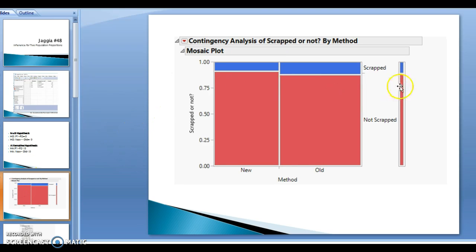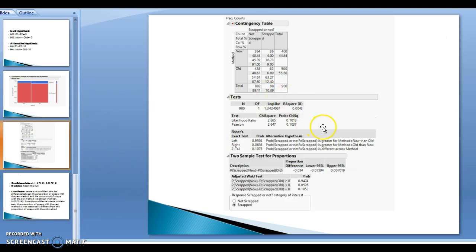So we're going to do our mosaic plot, and this is going to show us just the proportion of the new and the old, with new being a little bit less. Then we're going to look at our confidence interval, and we see that the lower bound is negative 0.07394 and the upper is 0.007019. This is correct because we do have it in the correct order, with new being the P1 and the old being the P2.